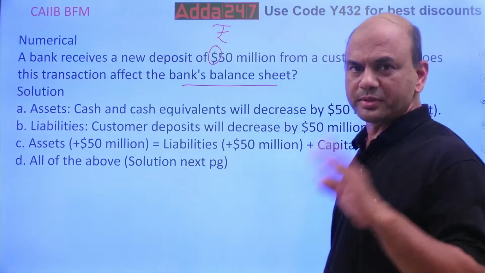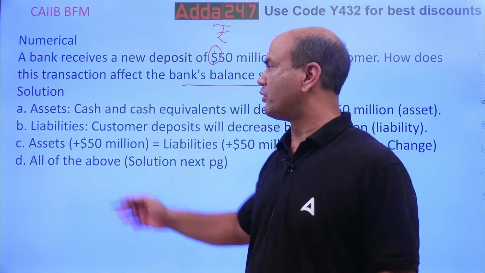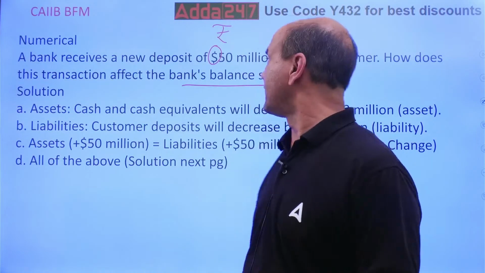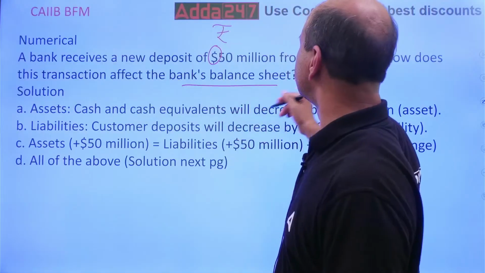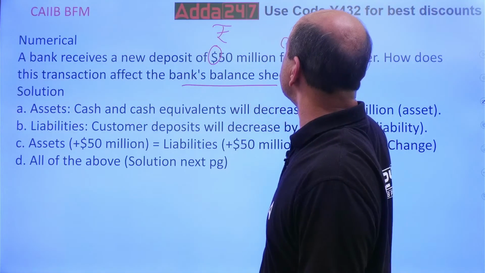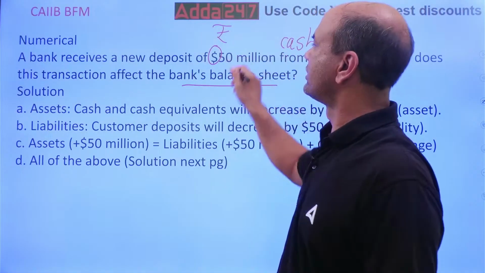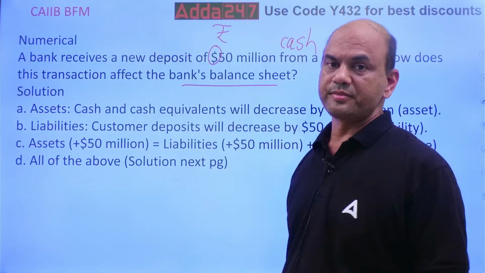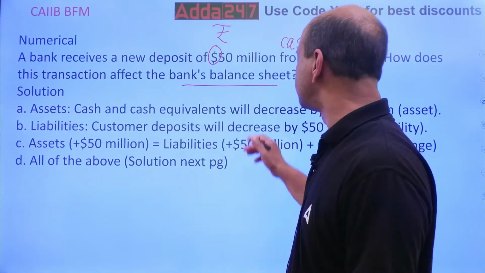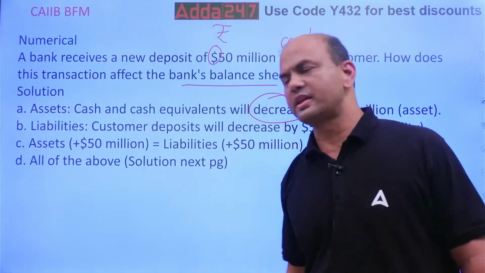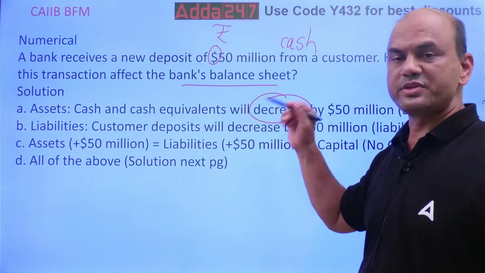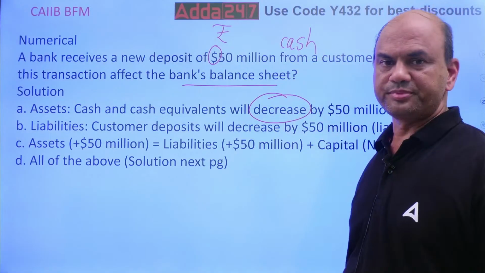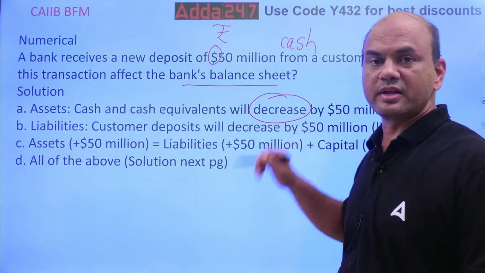If I receive a new deposit from any customer, what will happen to my assets? New cash deposit, new deposit from the customer. So we are assuming that it is cash. We are receiving cash over here. This word cash is to be added. Will cash decrease or will it increase? If I am receiving a cash deposit, it will increase. So that is not the answer.